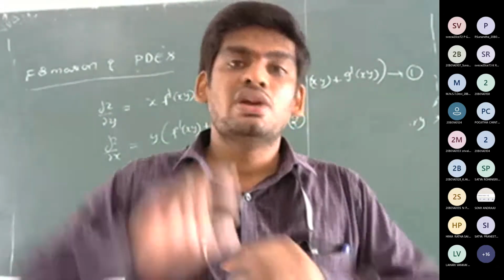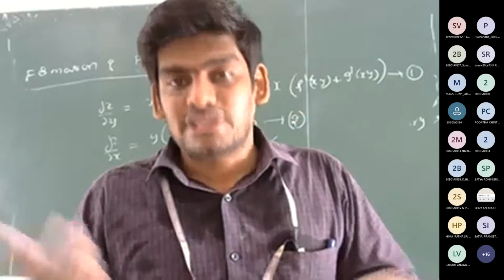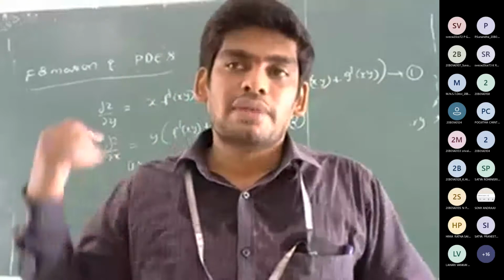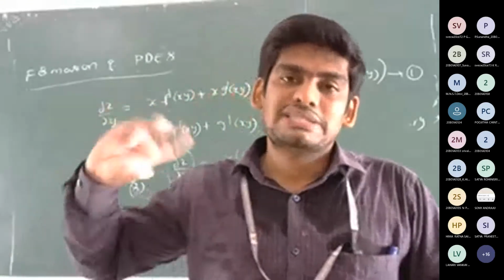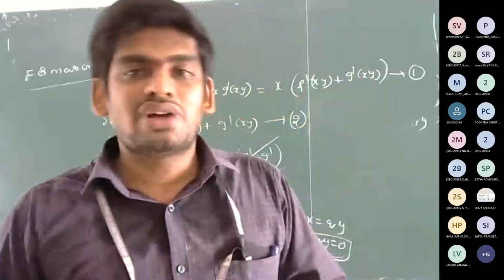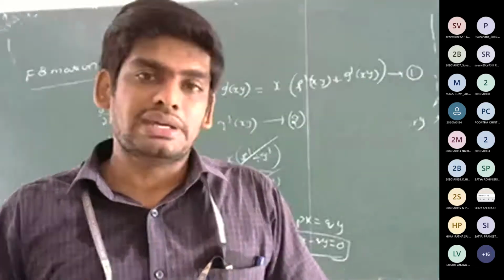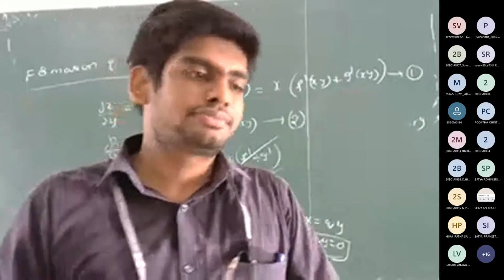Then you have to identify what is the way. So for eliminating the arbitrary constants or arbitrary functions, definitely you will get an idea. So based on that idea, you have to eliminate the arbitrary functions and the arbitrary constants. Finally, you will get the required PDE. So that is the concept. Yes, is it clear? This is the first concept.